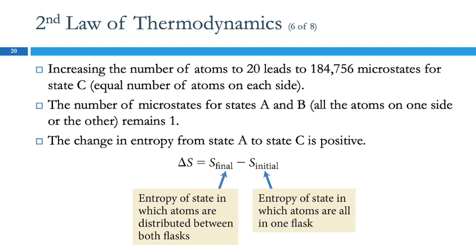So we see that the entropy change from state A to C is positive. So the final entropy, where we have atoms distributed in both flasks, is higher than when all the atoms were in one flask. So the change in entropy is positive, the entropy is increasing, and thus we expect the gas to spread out and not just to stay in one side. Any questions?